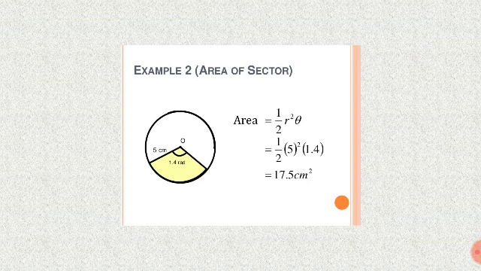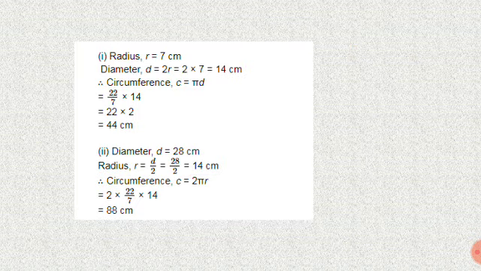Area of a sector. So area of a sector formula is 1 by 2 r square theta. 1 by 2 into 5 square into 1.4. 5 into 5, 17.5 centimeter square.